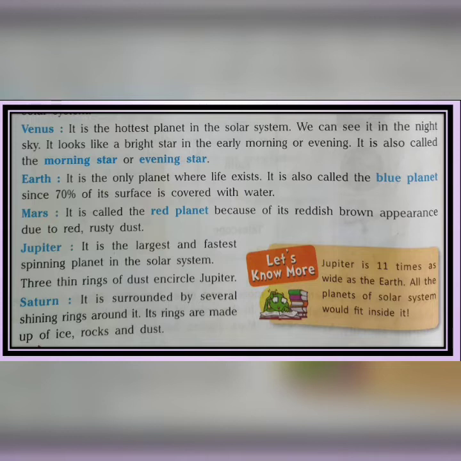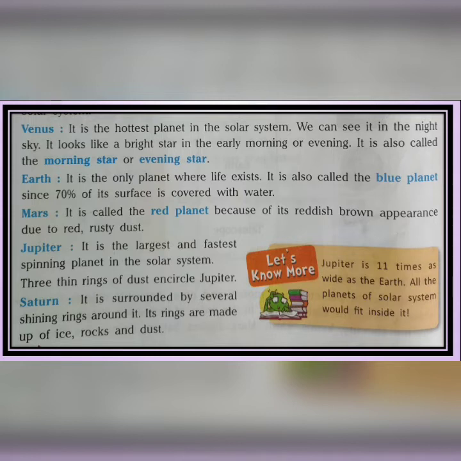Now the next planet is Jupiter. It is the largest and fastest spinning planet in the solar system. And 3 thin rings of dust encircle Jupiter. Encircle means 3 thin rings of Jupiter are present around it.